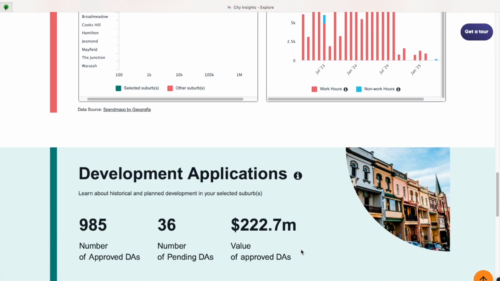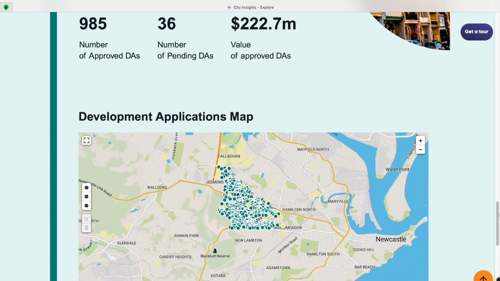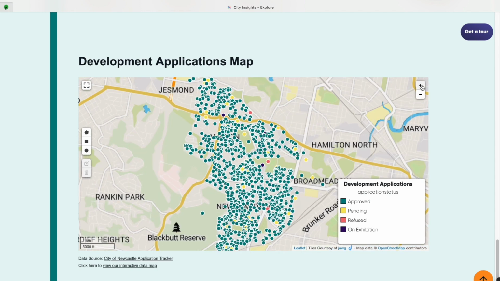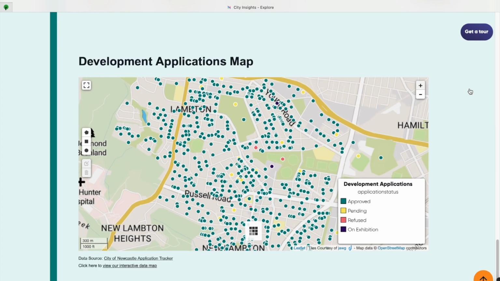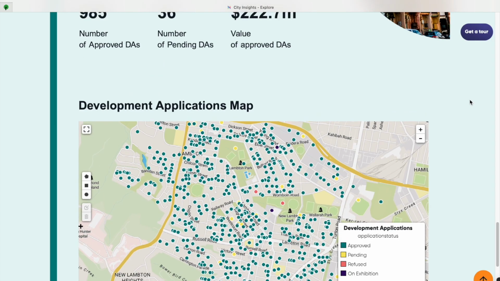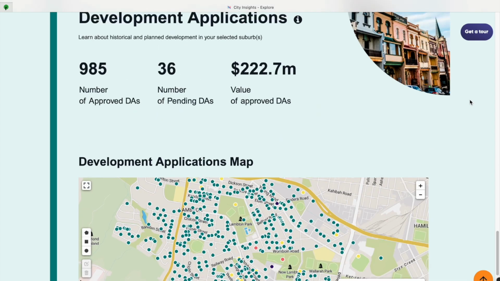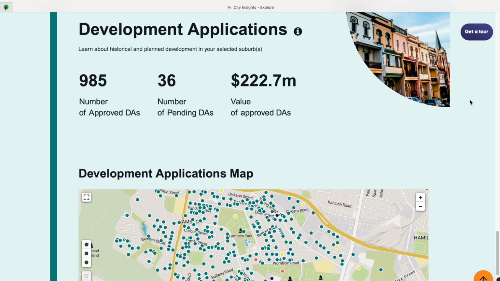Next, James looks at development activity. The dashboard shows multiple new projects underway in Lambton, including mixed-use developments, historical and planned development, and places these developments in his work area. Having this kind of visibility into the development applications around him is very interesting for his sector. It allows him to understand what development projects are happening in the suburbs, what is happening in the area of his project sites, and the potential demographic changes around him.